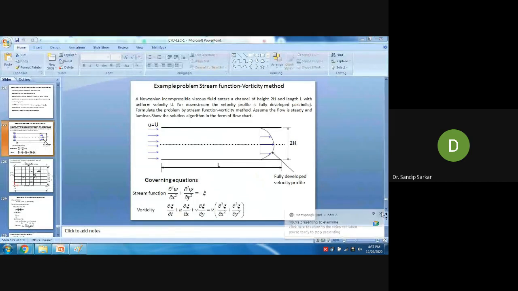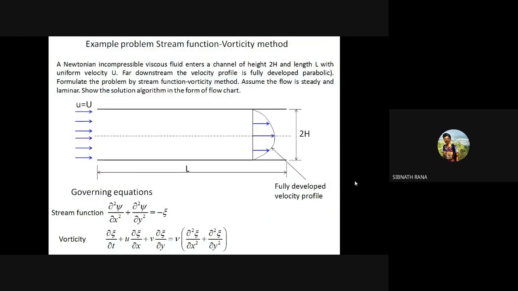Okay, anybody can answer this question? Anything wrong in this equation? Sir, the Laplace equation of stream function will be equal to 0. Equal to 0, huh? Why? Sir, as the flow is fully developed and 2D, the flow is irrotational. Yes, sir.